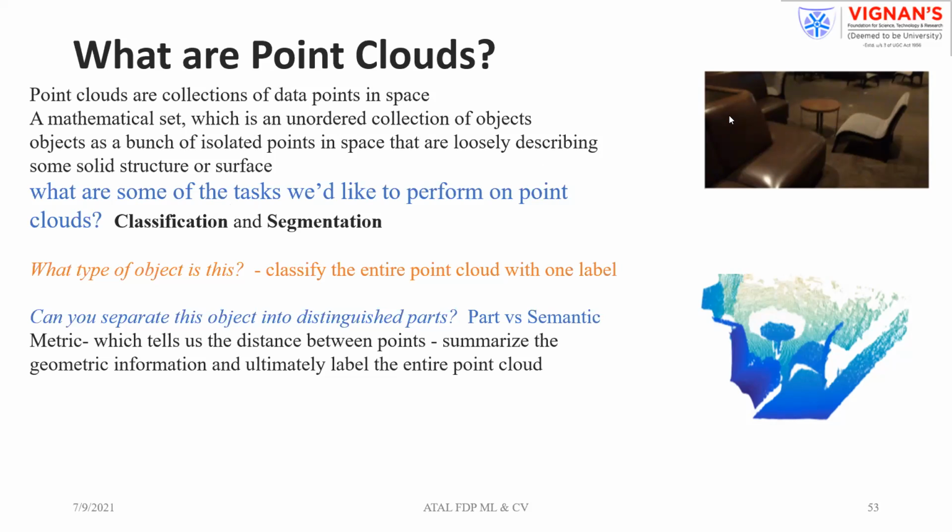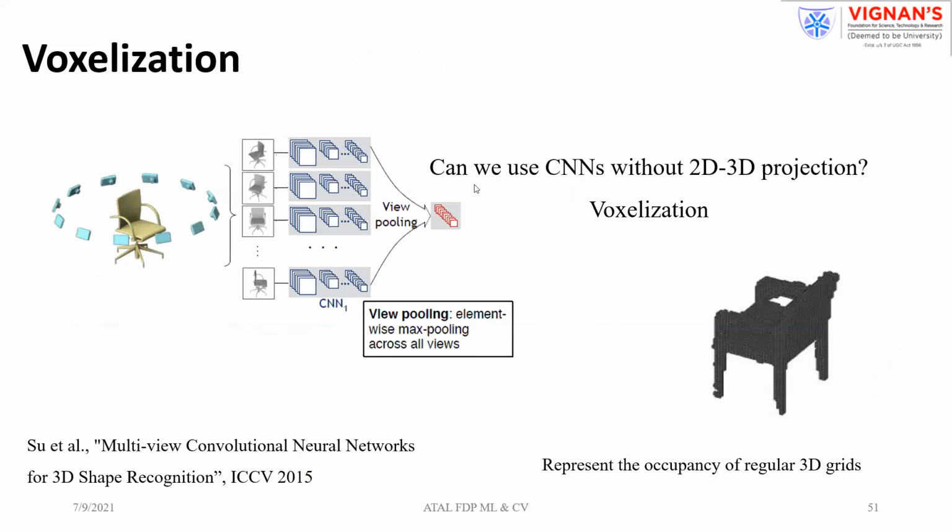It is an unordered set, a mathematical set, of any object. Any object can be represented as a set of points, and that unordered set is said to be the point cloud. The object is a bunch of isolated points in space, but the point cloud is 3D. That is the advantage.